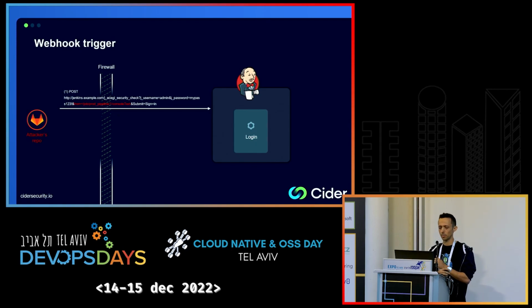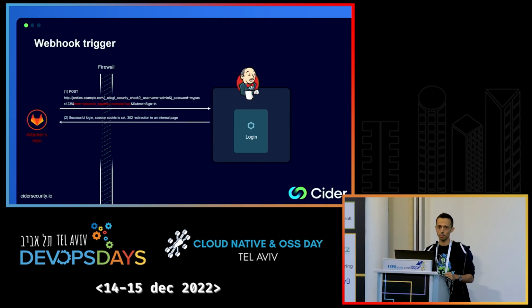Again, we create a foreign GitLab organization, and we send this request to the login of Jenkins. You can see that, like many other login mechanisms, Jenkins login accepts a redirection parameter. It's called from. You can see it marked in red. Originally, the parameter is used to redirect the user to the page they aim to reach after they log in, but we ask to be directed to the console output of an executed job.